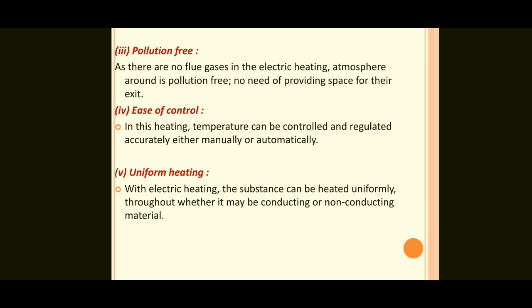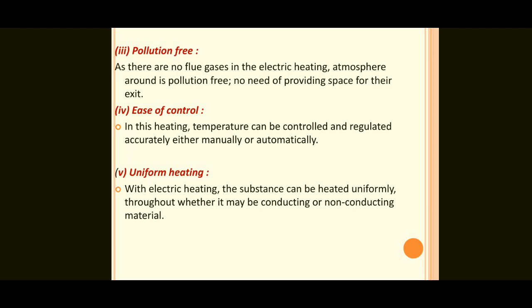For example, if we have to place milk in the oven, I have to fix the temperature and time duration in the oven. After some time, the oven will automatically turn off, because at a certain temperature the oven will turn off.